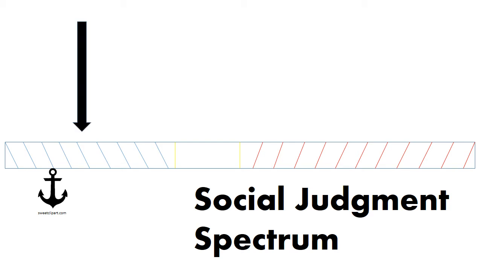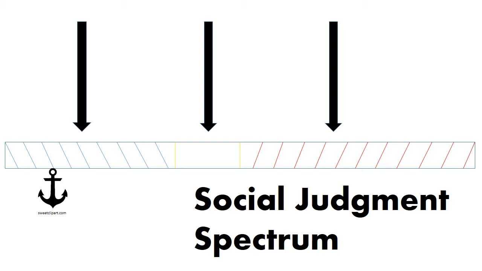This area represents the latitude of acceptance, which is the range of opinions that a listener will agree with the opinion most central to the listener's own, marked by the anchor. This area represents the latitude of non-commitment. This area contains opinions to which the person neither feels opposed nor in favor. Lastly, this is the latitude of rejection, which encompasses opinions that are against the listener's own. The closer an opinion is to the anchor, the more the person agrees with it. Agreement lessens the farther away from the anchor an opinion is.